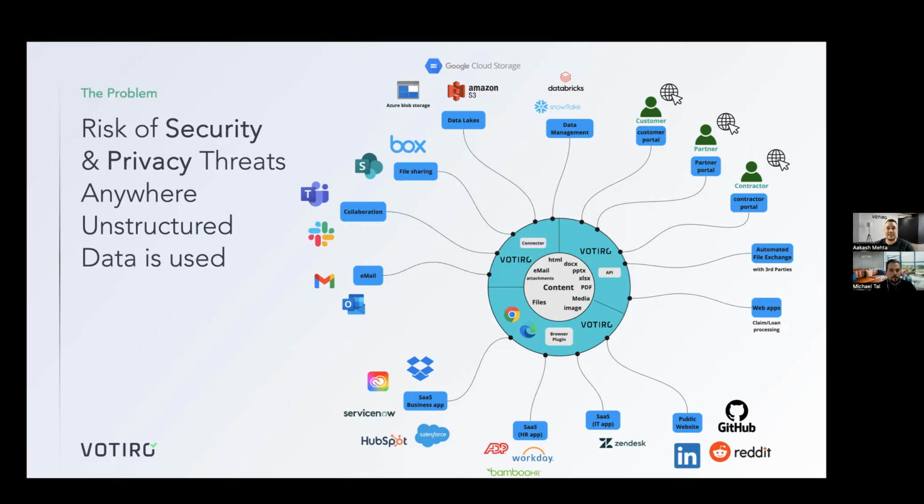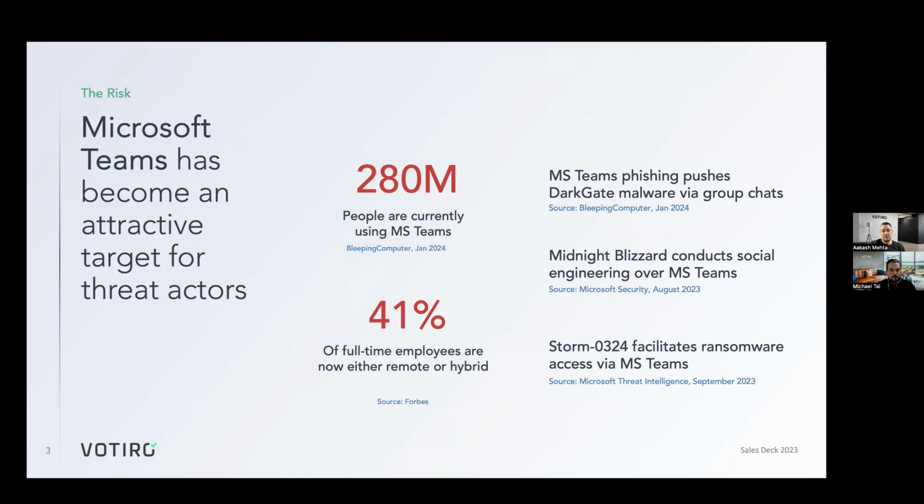Now, today we'll focus on the east-west traffic. What we want to do is prevent insider threat. We want to prevent any sort of risk that is going from east-west through collaboration tools. Today we'll focus on Microsoft Teams. Again, any questions, please let me know.